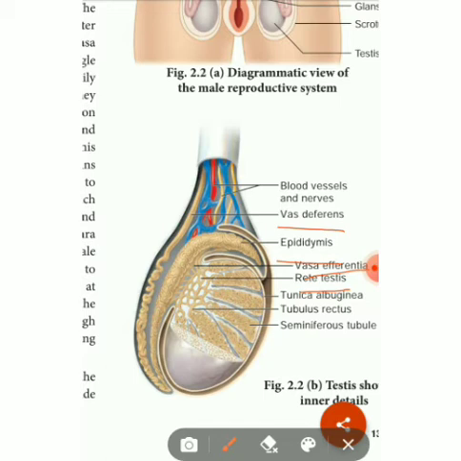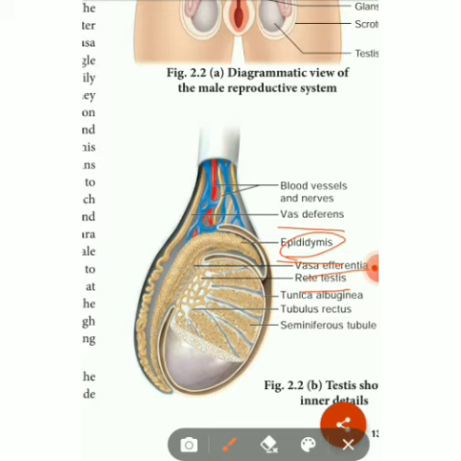So what is the function? Why will the sperm be stored there? In that place, physiological maturation happens, sperm acquire increased motility, and fertilizing capacity also increases in the epididymis region. In the epididymis, the sperm start to strengthen.